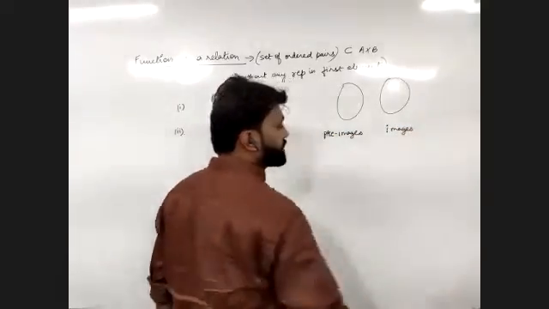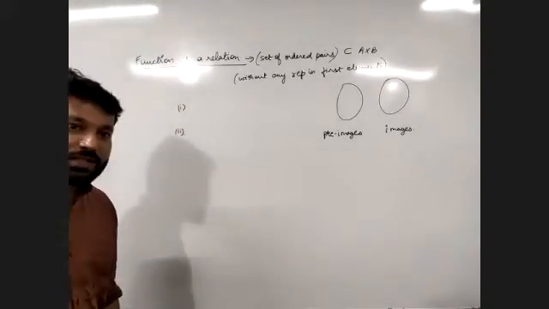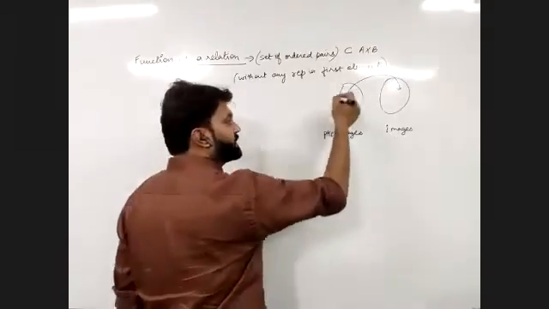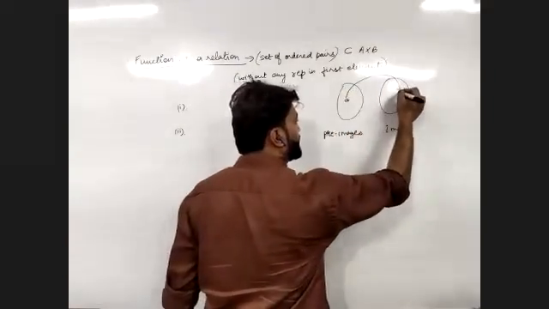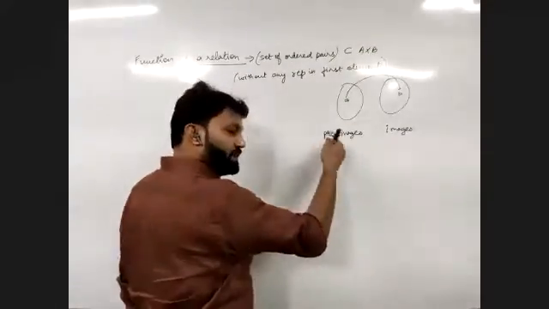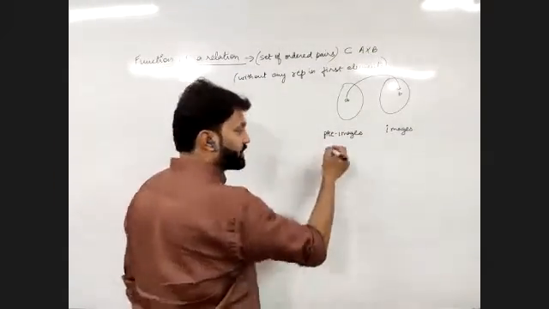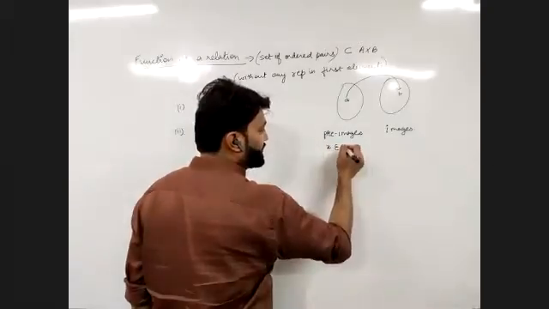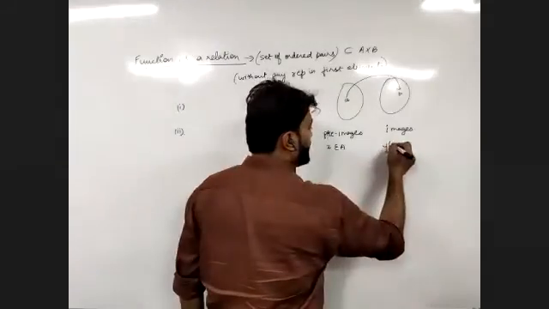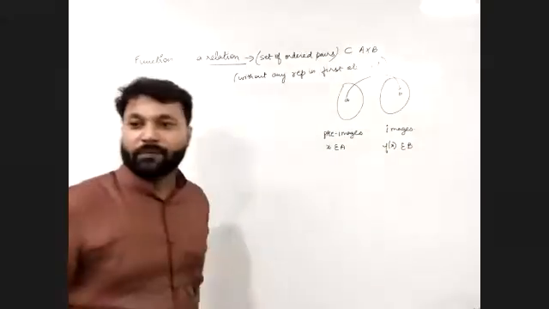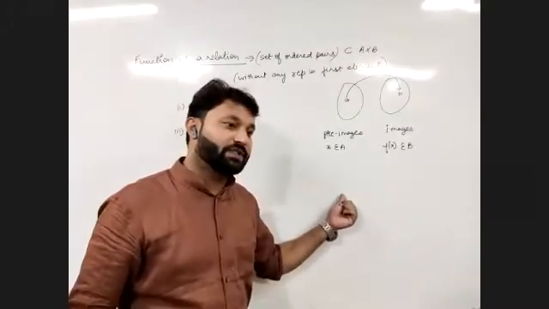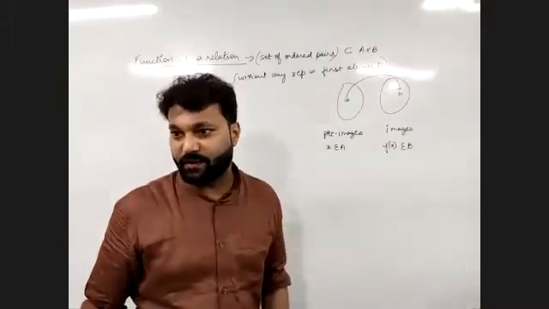As we know that functions are also relations. Relations are nothing but mappings. Mappings from one set to another set. That is how the element of one set is related to the element of another set. So the elements in the first set are known as pre-images. So x belongs to the first set. If this is a function from A to B, x will belong to A and the function value will belong to B. That is, pre-images will belong to the first set and images will belong to the second set, right?